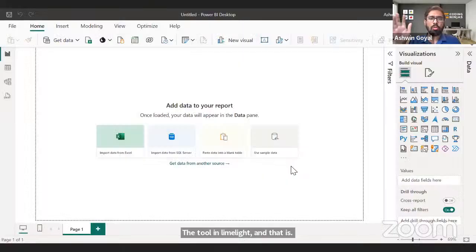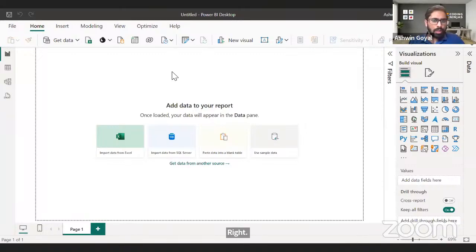The tool in limelight is Power BI Desktop. And Power BI Desktop is free for Windows users. Anyone can download it. Just go to your Microsoft Store, download the app, or go online, search Power BI Desktop, and you will find it. I hope you're able to see the Power BI Desktop.